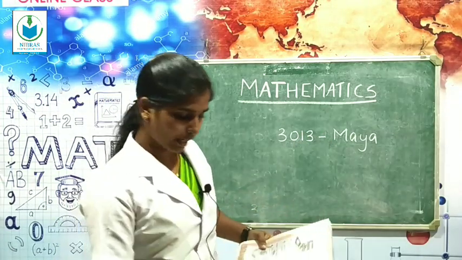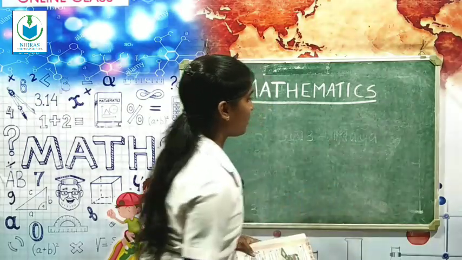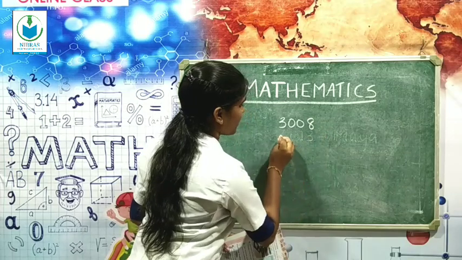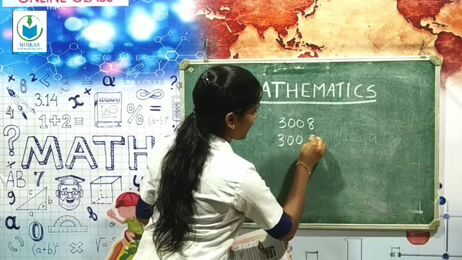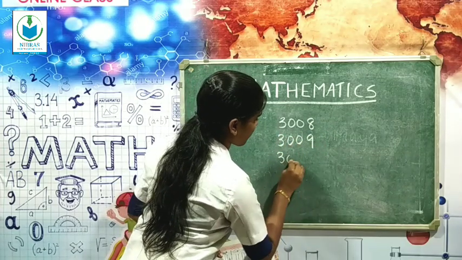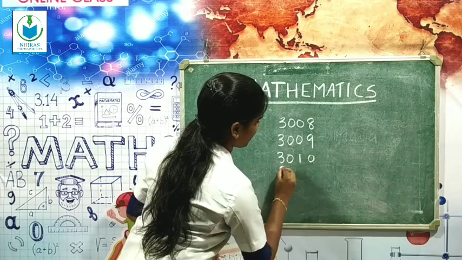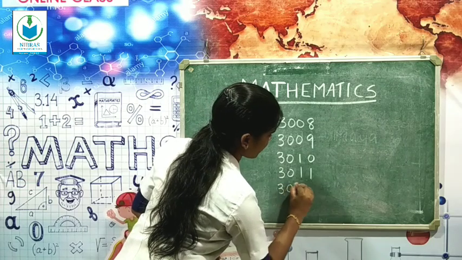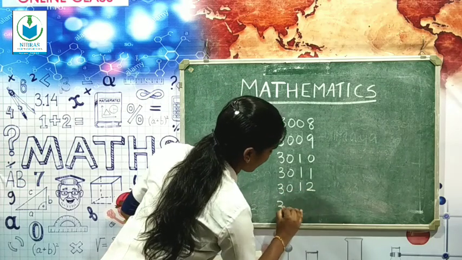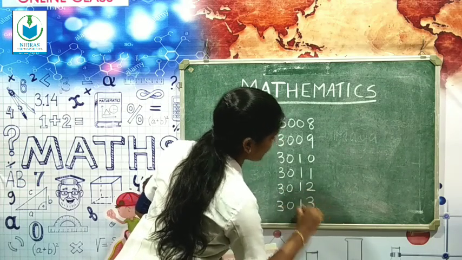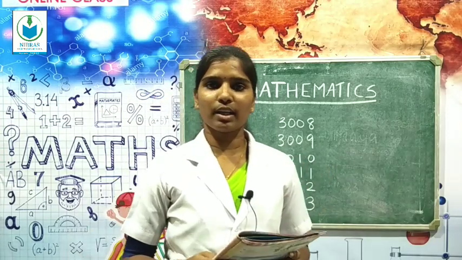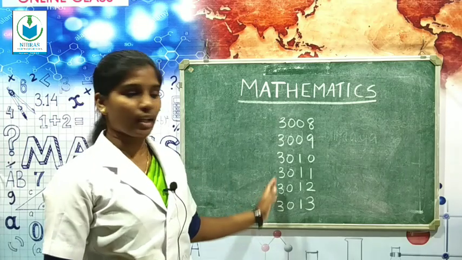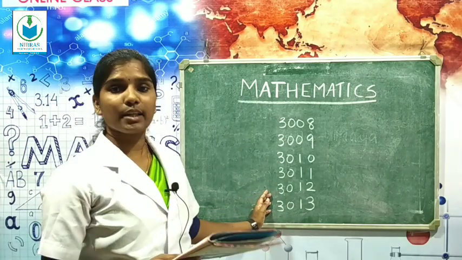So all of you write the first one, 3008, then 3009, then 3010, then 3011, then 3012, the last one, 3013. Okay, so all of you clear? These are consecutive admission numbers. So you just write it in your textbook.